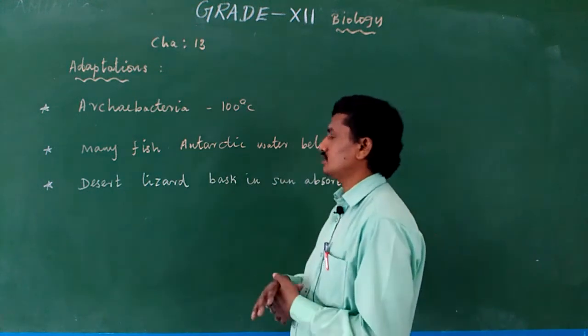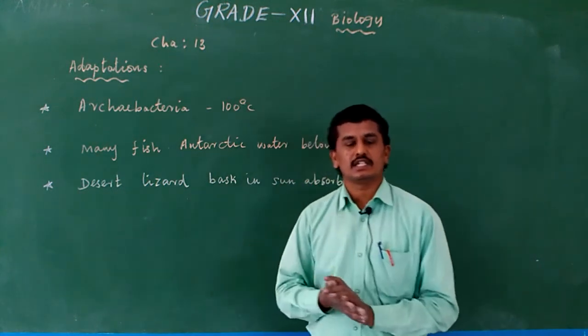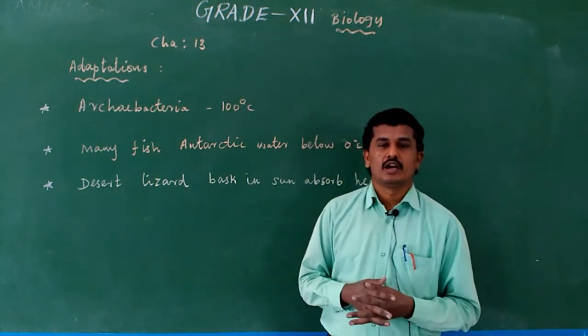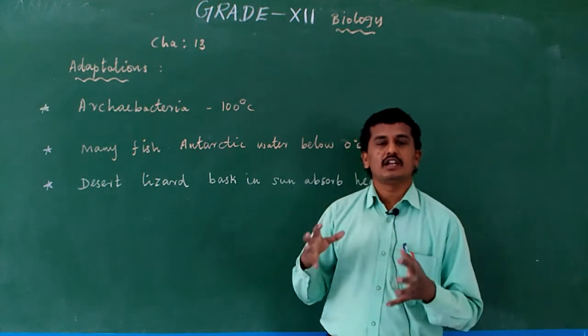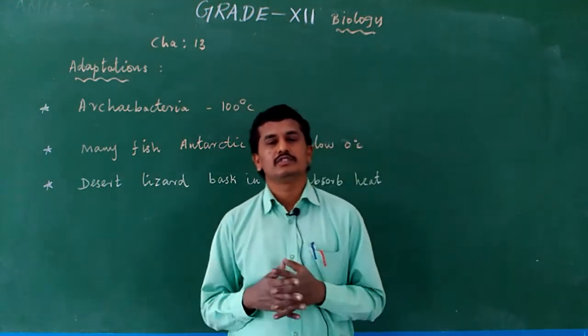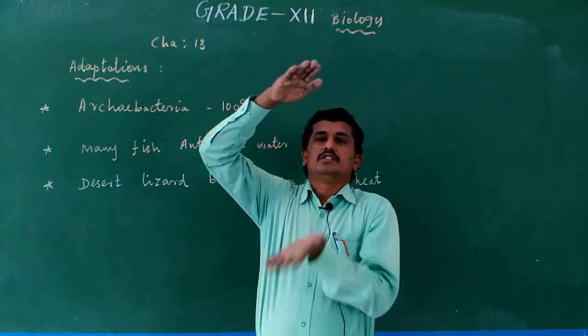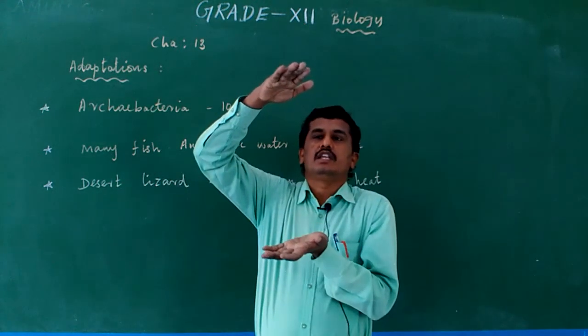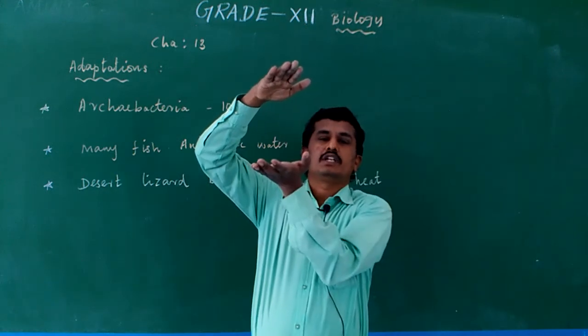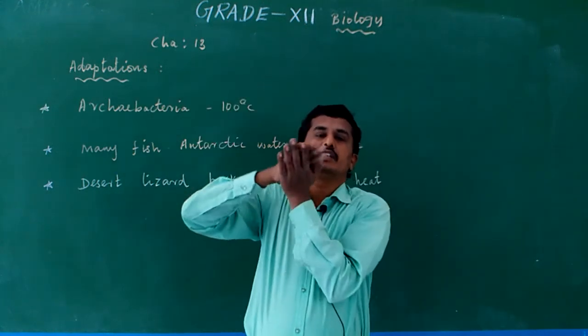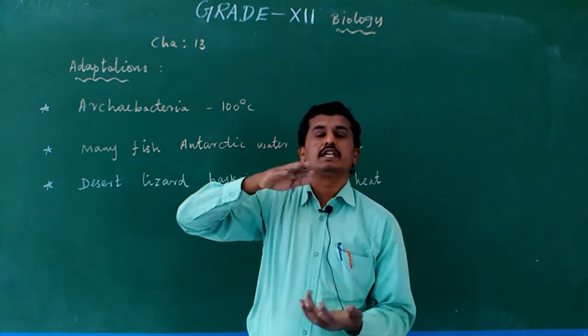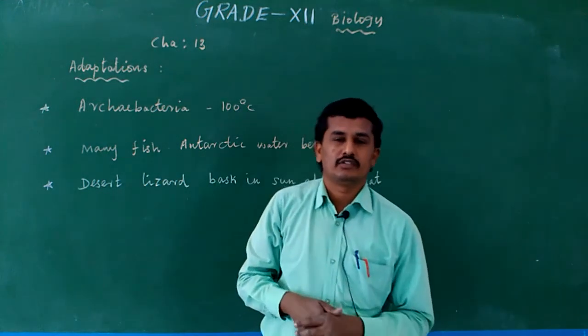And many fishes in the Antarctic region, normally in Antarctica it is 0 degrees Celsius. In the solid ice, how is the fish present? Normally, in the sea, only at the top layer it is 0 degrees Celsius, and below that particular layer it is more than 0.